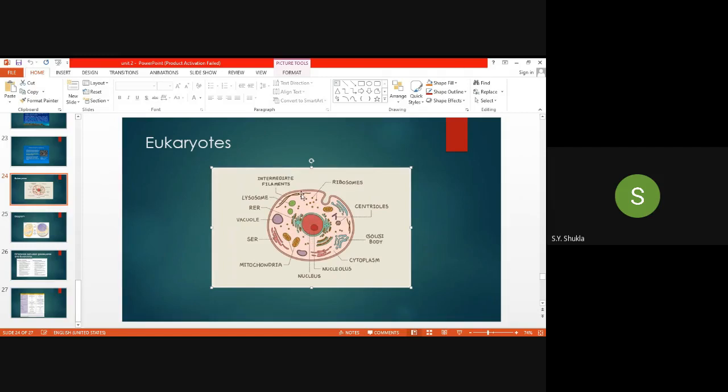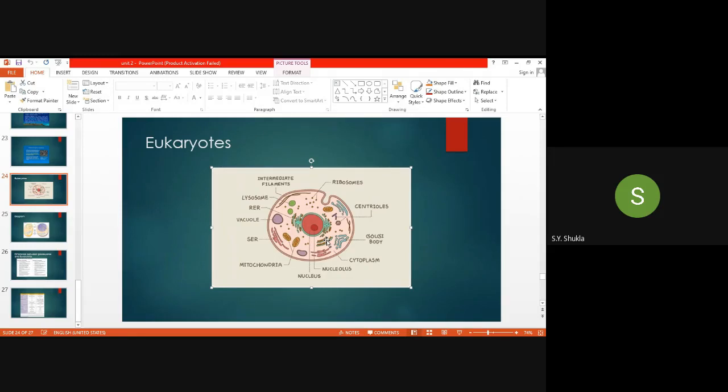In this way, depending upon the position of the ribosomes, they produce two types of proteins: one is the cytoplasmic protein and another is the secretory protein. It depends upon where the ribosome is present and what type of protein it produces. What is the ribosome? It is acting as a protein synthetic machinery. Remember, it provides a site for protein synthesis.